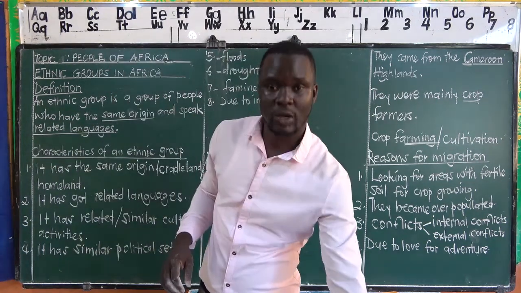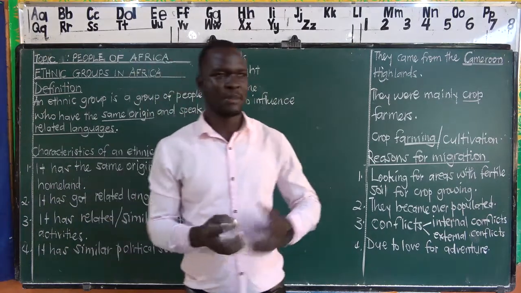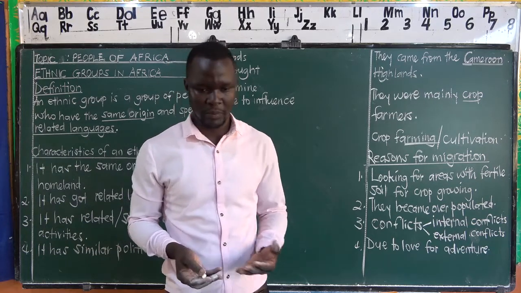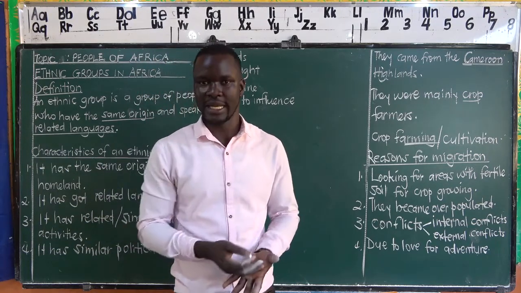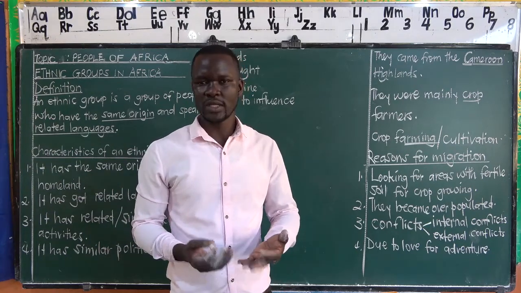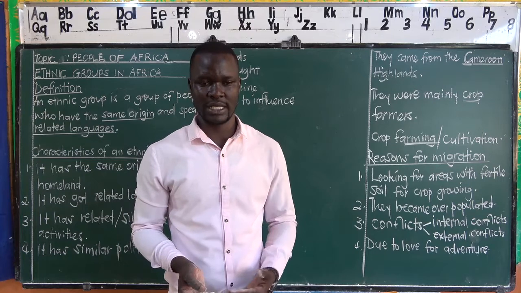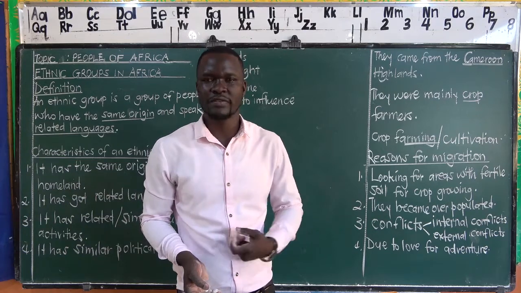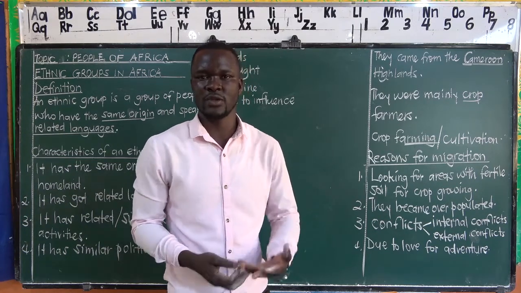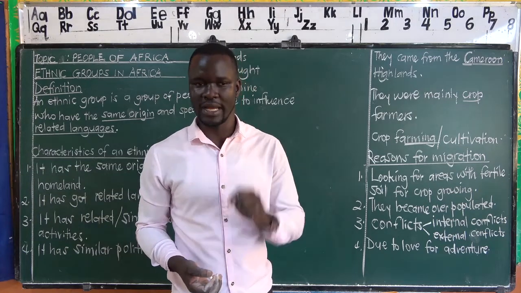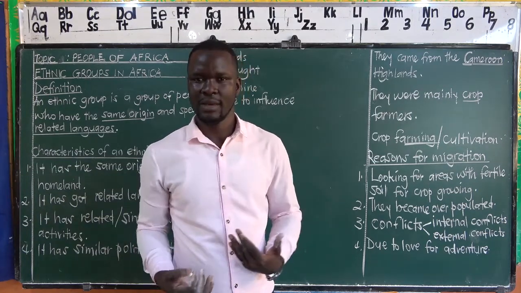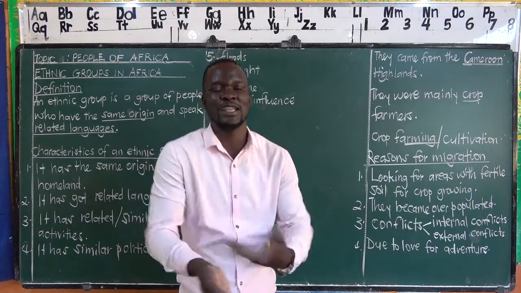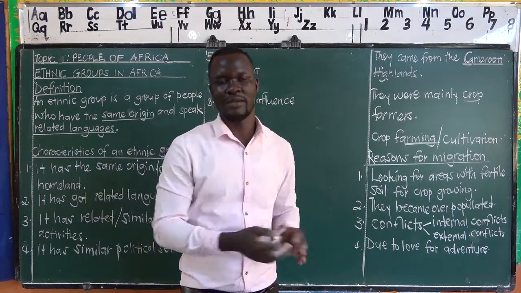Now, we should ask ourselves, what does this mean? Others migrating due to influence. If I'm to give you an example, sometimes you are in class, and you didn't want to ease yourself. Then you see your friend going to ask for permission from the teacher, and you feel motivated, you feel influenced. You think, I should also go and ask for permission to go outside. You don't want to ease, but you have been influenced by the friend. That is what we call migrating due to influence.